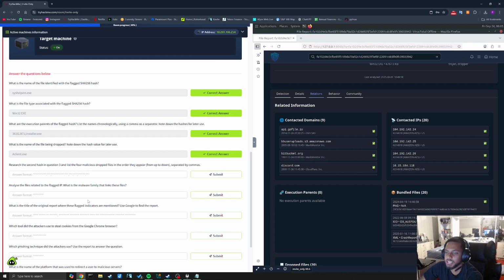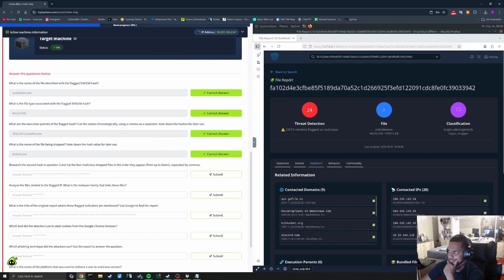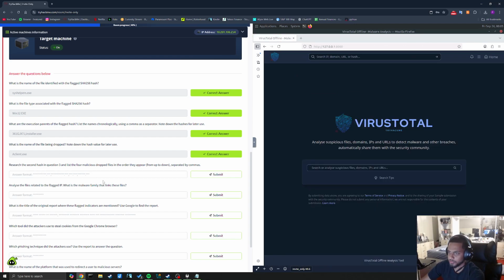Research the second hash in question 3 and list the 4 malicious drop. Analyze the files related to the flagged IP. Maybe it wasn't this. Research the second hash in question 3.